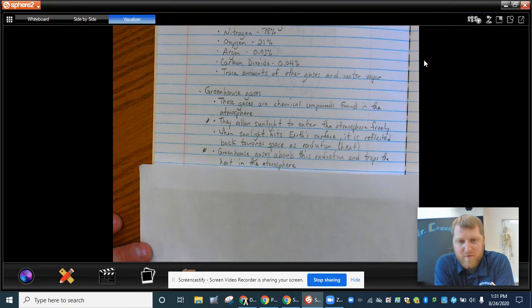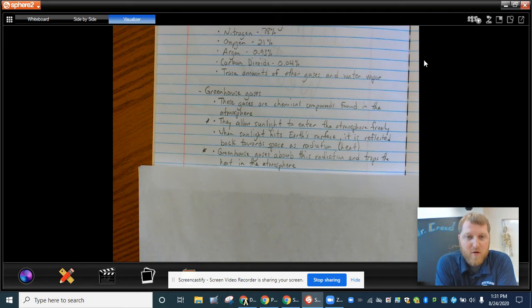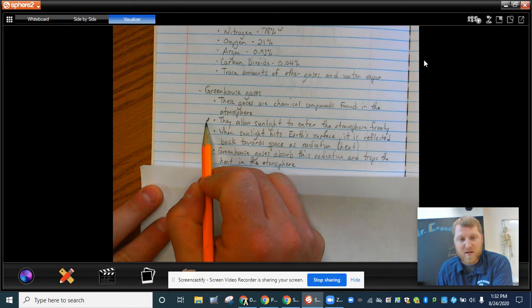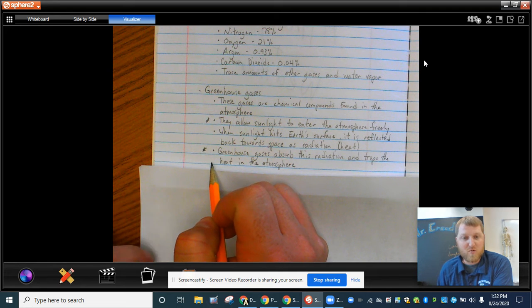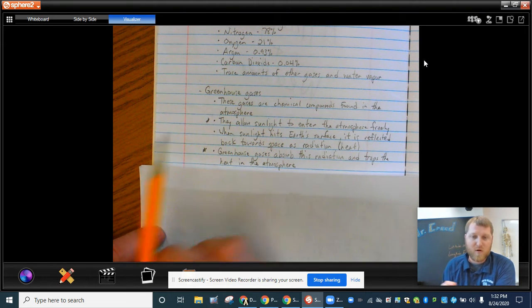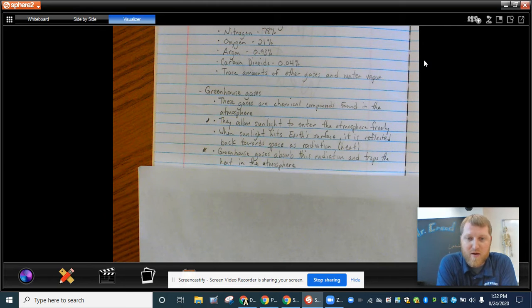Now, after the reflection, greenhouse gases absorb this radiation and trap the heat in the atmosphere. Now, I have put a marker beside the second bullet and the fourth bullet, and those are the ones I want you guys to write underneath greenhouse gases. So greenhouse gases, whether it be methane, carbon dioxide, carbon monoxide, they absorb this radiation and trap the heat in the atmosphere. So the amount of radiation that enters the Earth's atmosphere is pretty much what leads to the average temperature that we feel every day. Now, that explains greenhouse gases.